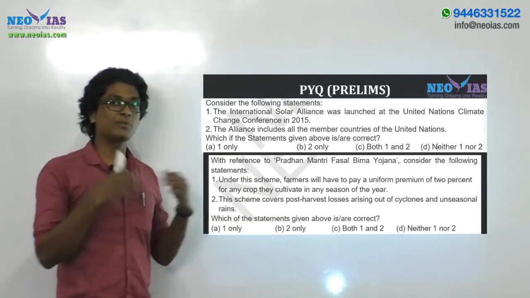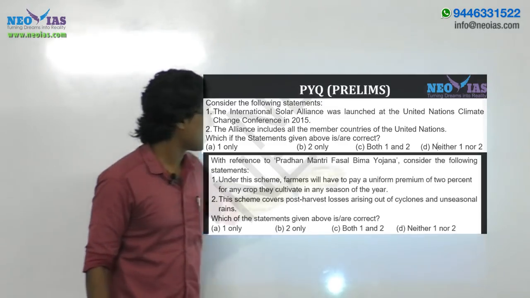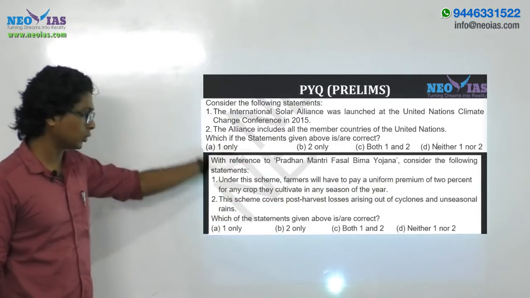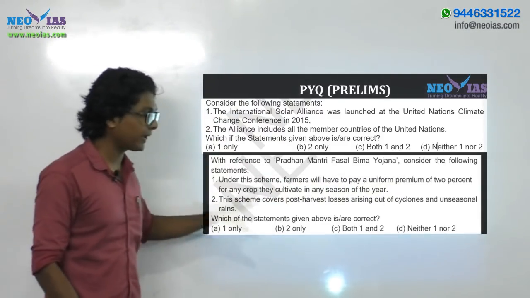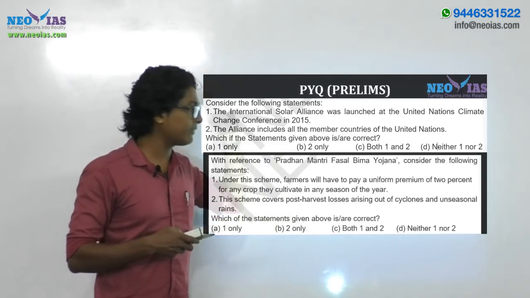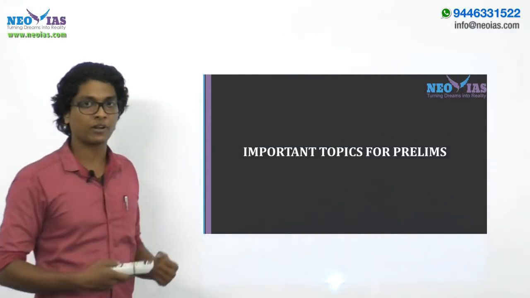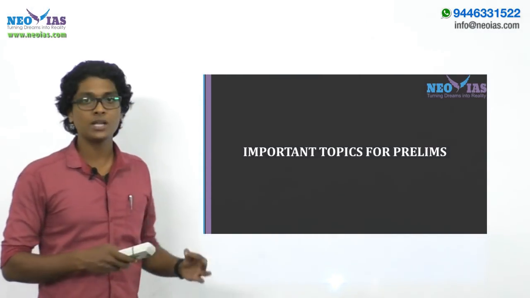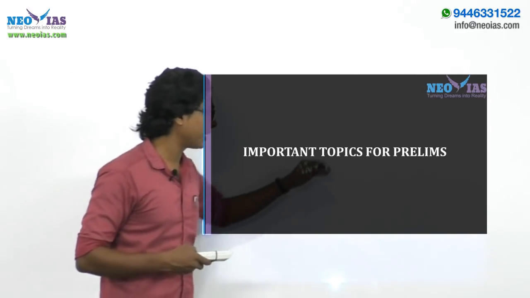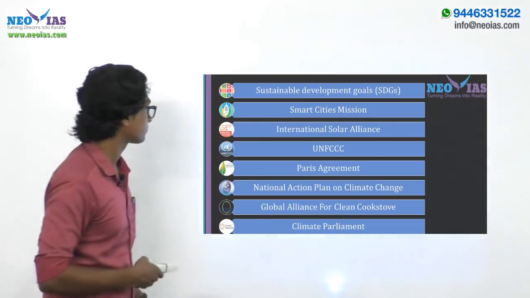In a similar manner, we will be getting scheme-based questions. So this question, with reference to Pradhan Mantri Fasal Bima Yojana, consider the following statements, is again a two-statement question. Similarly, the schemes, the alliances and terms which are given in this economic part, in chapter 5 of the Economic Survey, have to be studied in detail, right? So I have listed out important topics for your prelims which are taken from chapter 5, right?